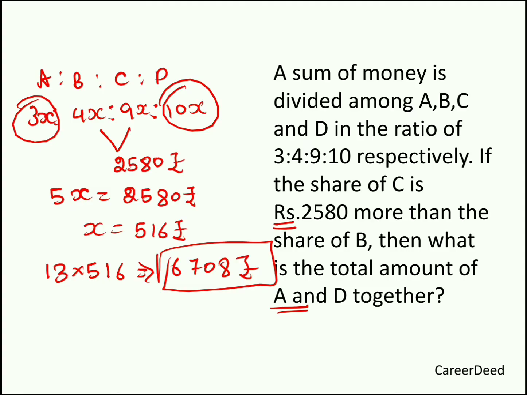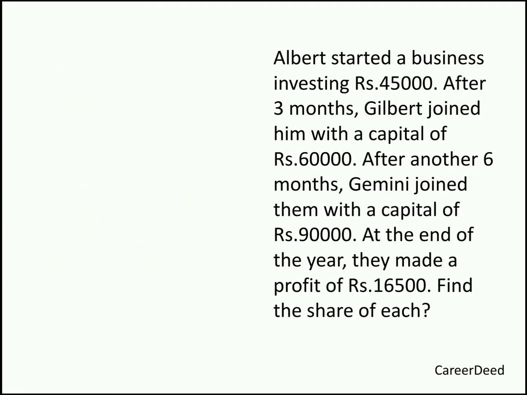Moving to our fifth question of the session. Albert started a business investing rupees 45,000. After 3 months, Gilbert joined him with a capital of 60,000. After another 6 months, Gemini joined them with a capital of 90,000. At the end of the year, they made a profit of 16,500. Find the share of each.